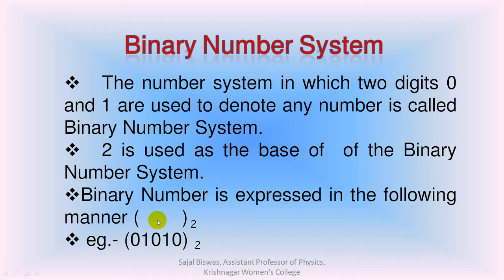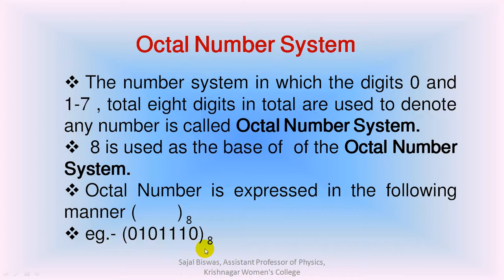The binary number is kept within brackets and 2 is written as the base; this is the way of denoting a binary number. For example, this is a binary number: (01010) base 2.